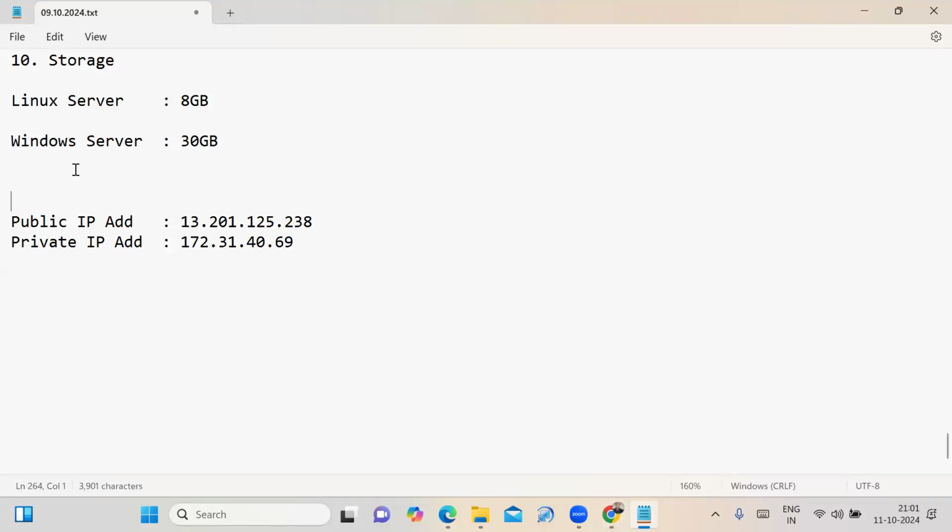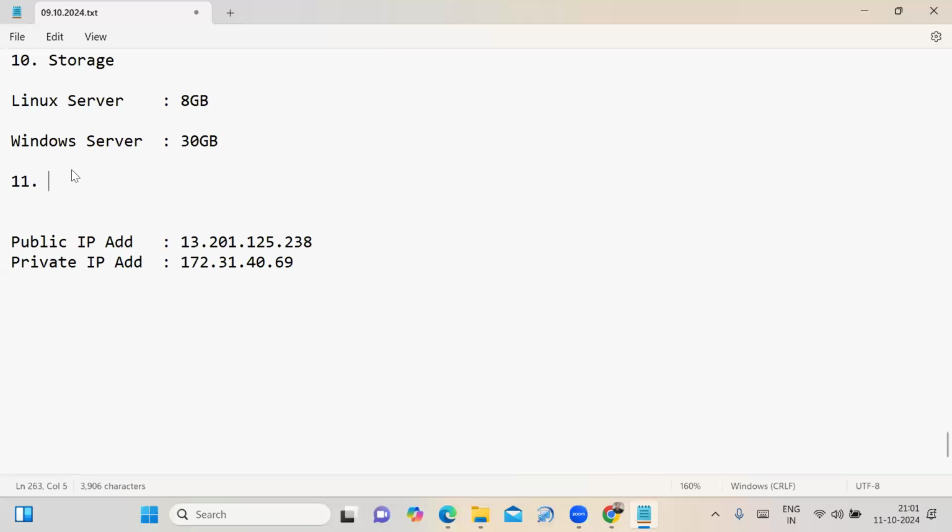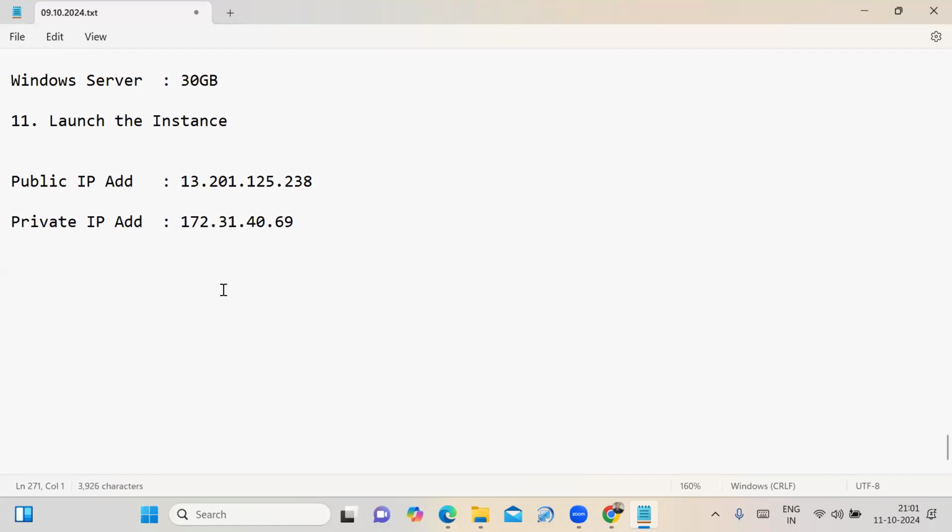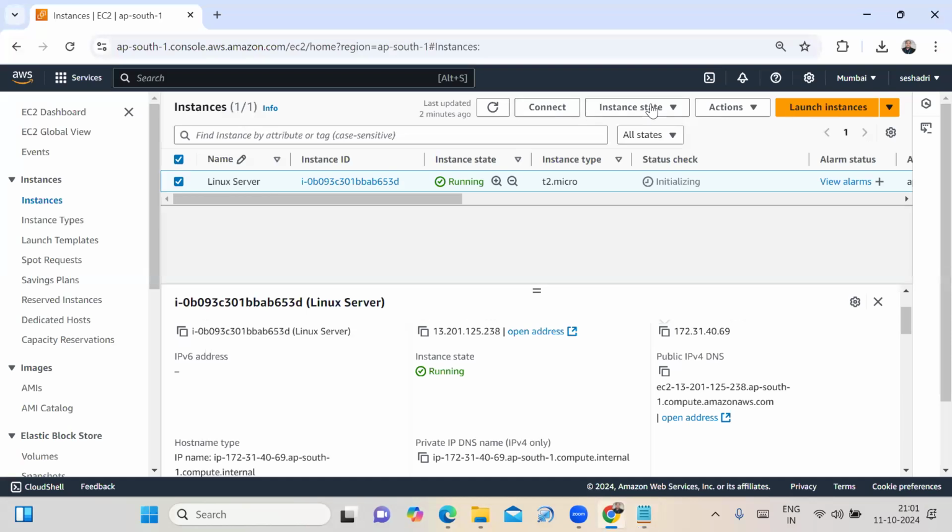Fine, friends. See, the last, 11th step is that we have to launch the instance, and we have to note down the public IP address and the private IP address. Fine, friends. See that my virtual machine is launched in the Mumbai region. What is the instance state? Running. Sir, I want to connect this virtual machine. See that now the status check has changed to 2 by 2. Okay. I'll tell you the reason in an upcoming session why it is showing 2 by 2.